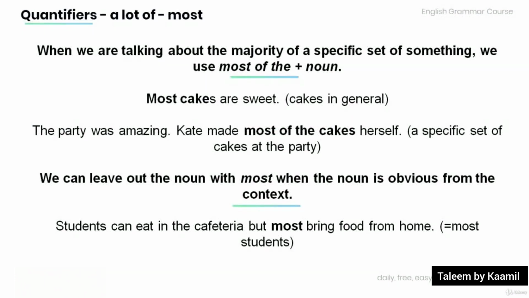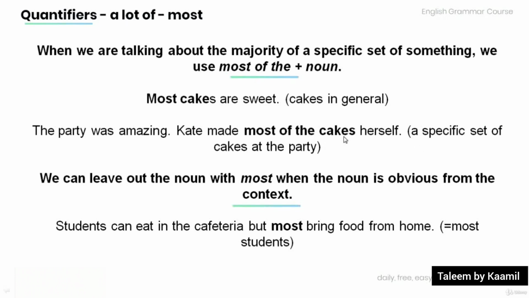Now, when we are talking about the majority of a specific set of something, we use most of the plus noun, as in the example below. Most cakes are sweet. Cakes in general. The party was amazing. Kate made most of the cakes herself.